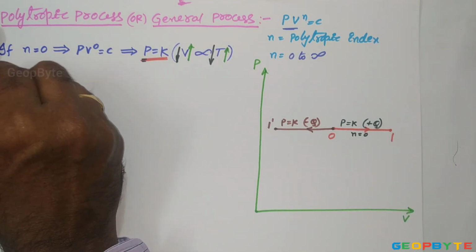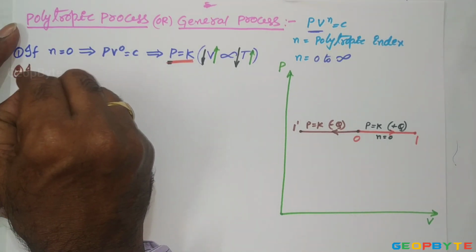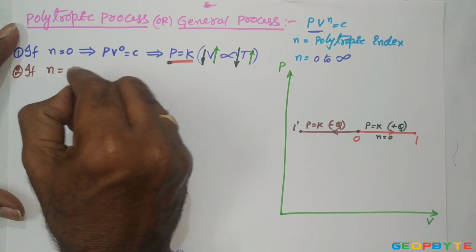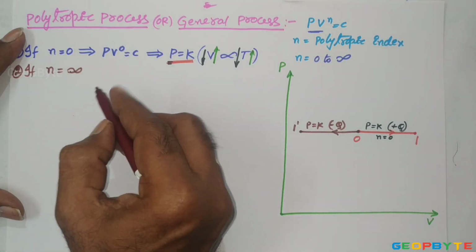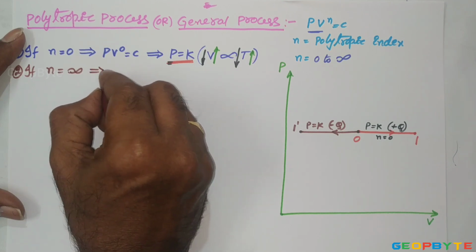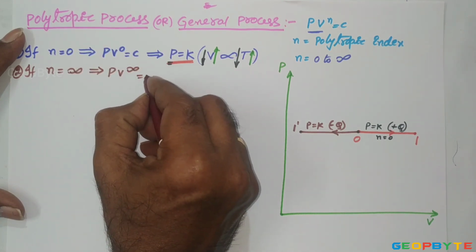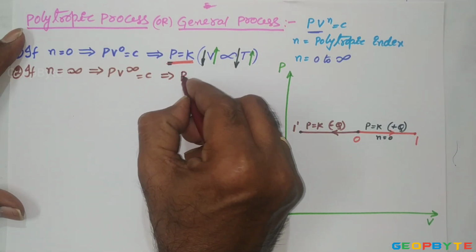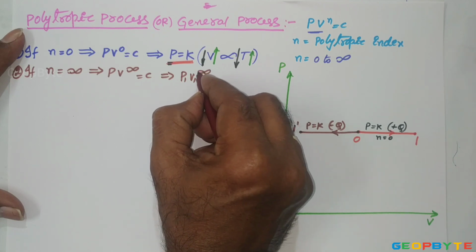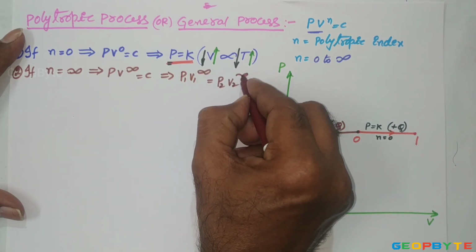Similarly, if I take n equal to infinity, then it is written as PV^infinity equal to constant, or P1 V1^infinity is equal to P2 V2^infinity.